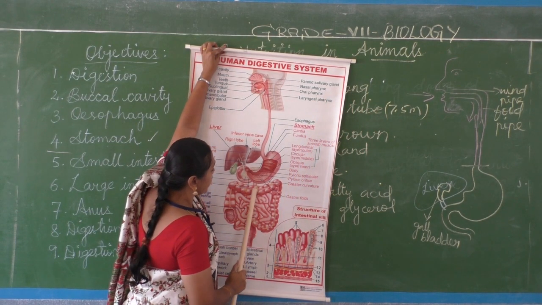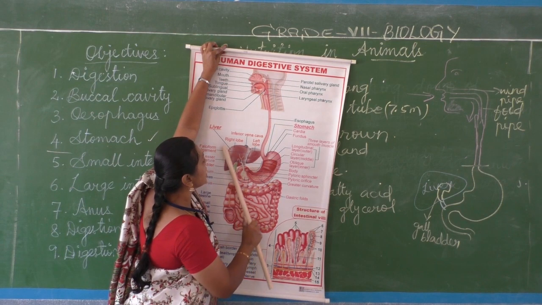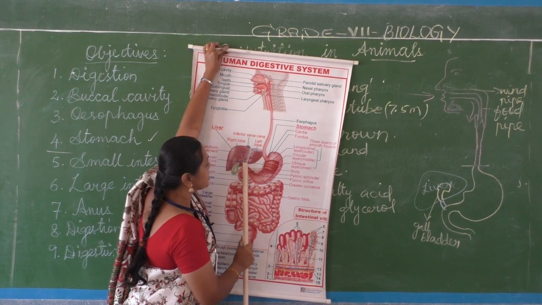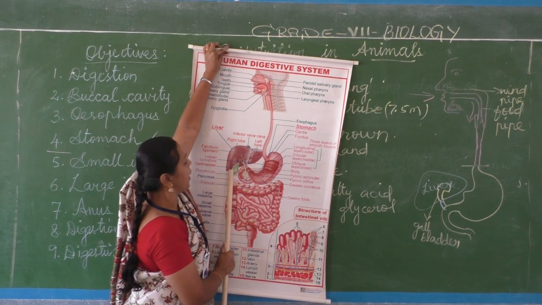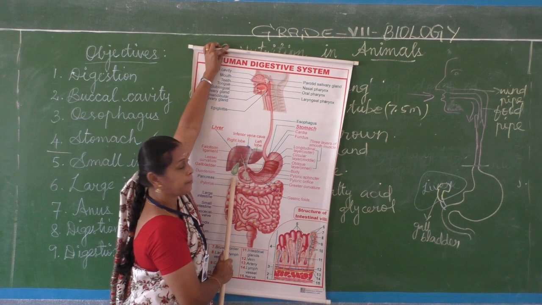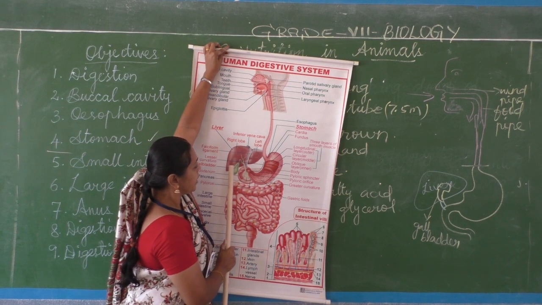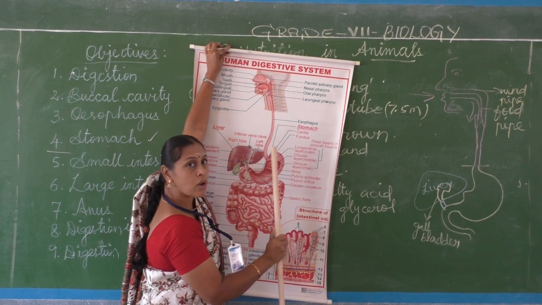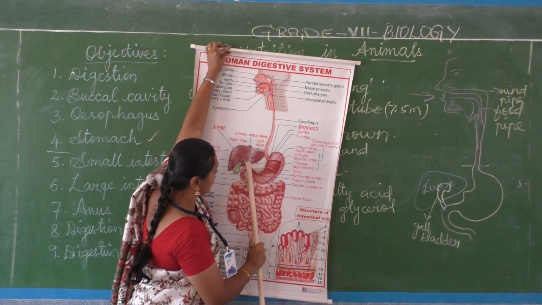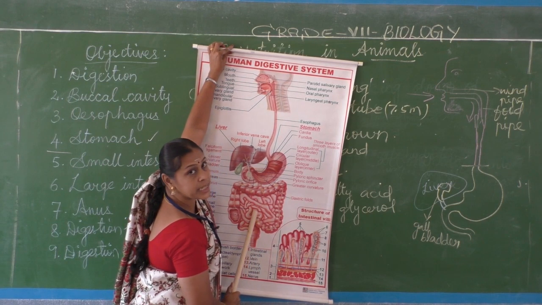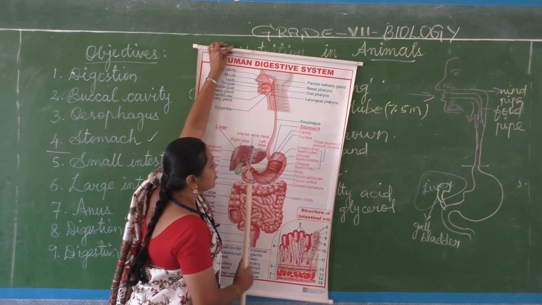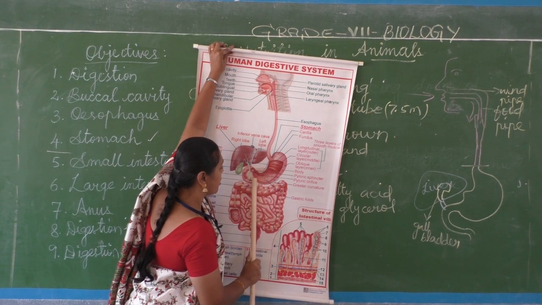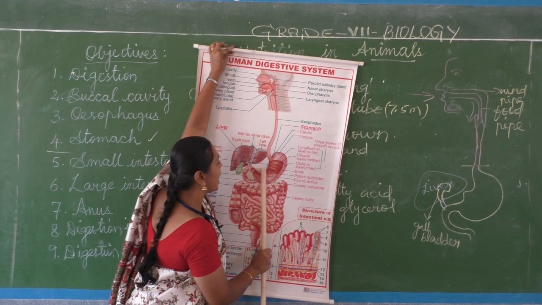Then here is the liver, the reddish brown gland. It secretes the bile juice, and this light green part is the gallbladder. The liver secretes bile juice, which helps in the digestion of fats, and these secretions enter the small intestine. To the right side, another cream colored gland is seen.